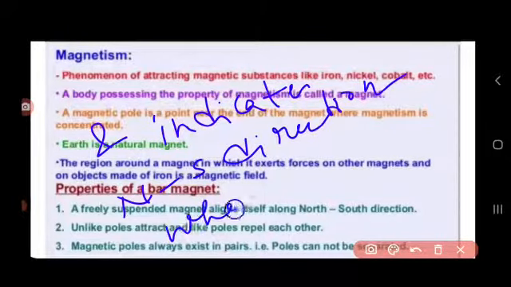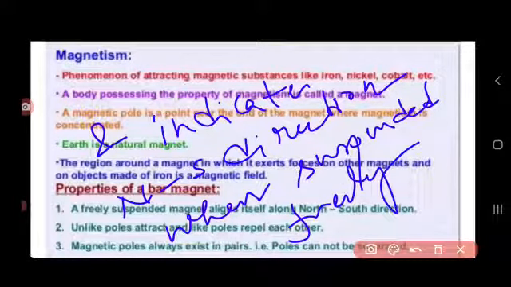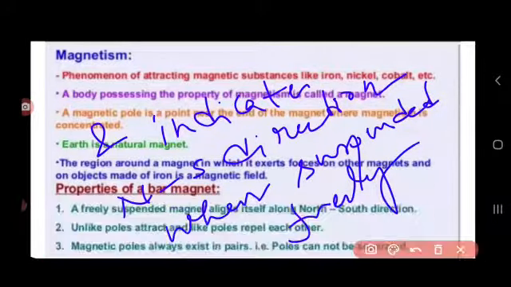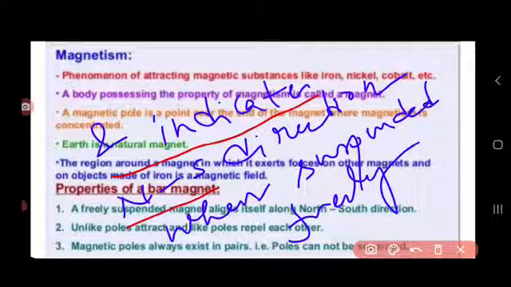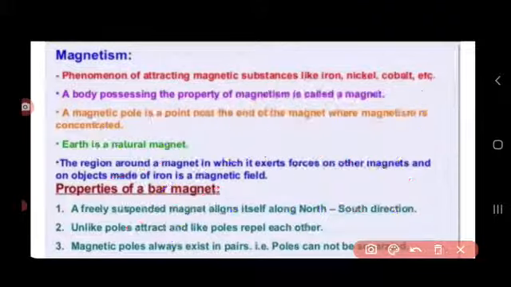Now, magnet is classified in two groups. One is natural magnet and another is artificial magnet. So there are two types of magnets. One is natural magnet and another is artificial magnet.